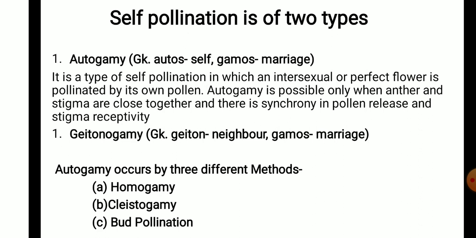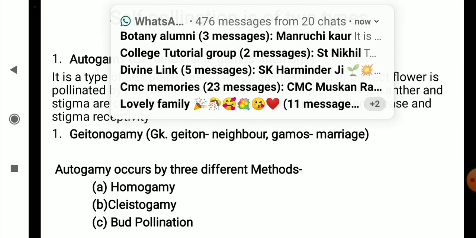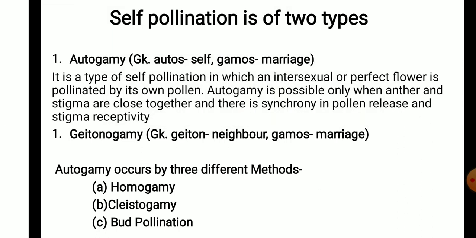Now, self-pollination is of two types. One is autogamy, other is geitonogamy. Autogamy is a type of self-pollination in which an intersexual or perfect flower is pollinated by its own pollen. Autogamy is possible only when anther and stigma are close together and there is synchrony in pollen release and stigma receptivity. Means autogamy is possible if both the male and female parts are close to each other and they are mature at the same time.